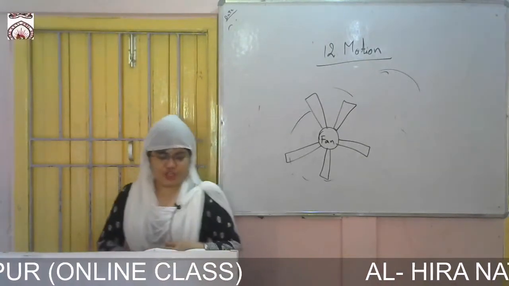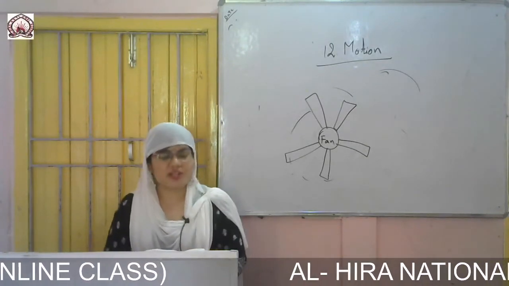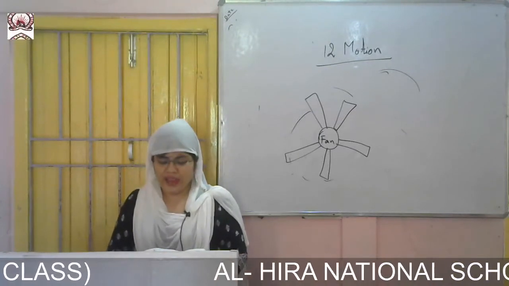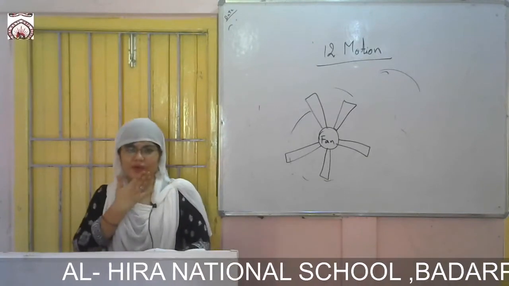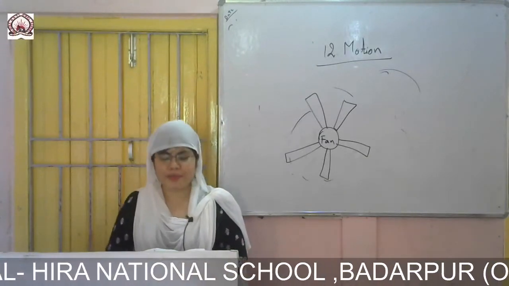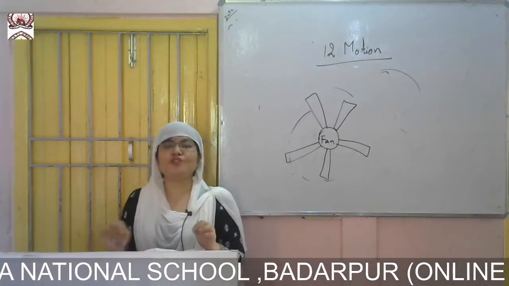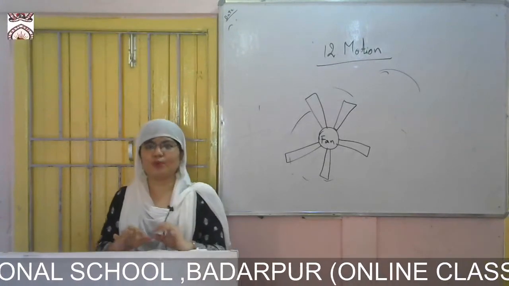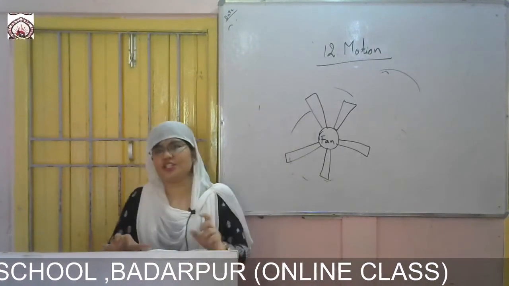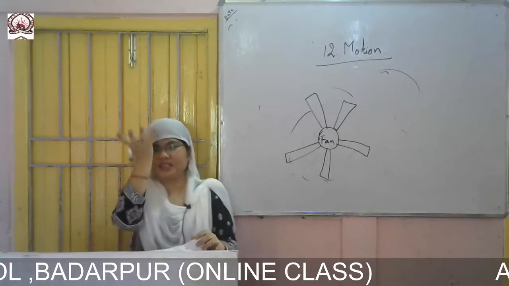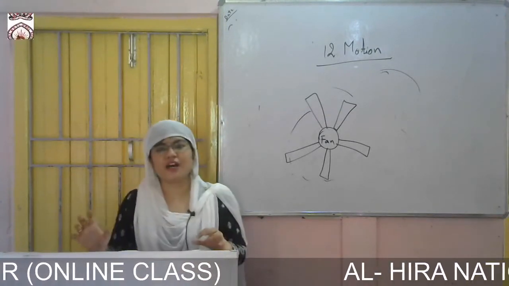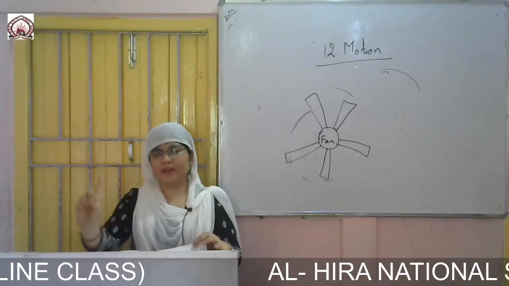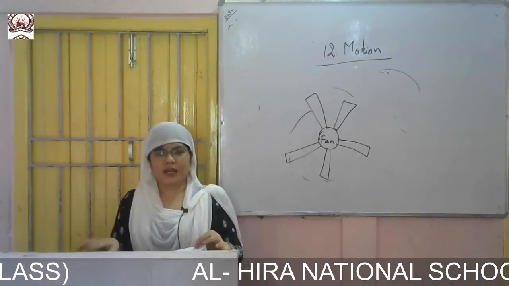Now circular motion. When a body moves around a circular path, the way the earth moves around the sun or the moon moves around the earth. There is a slight difference between rotational motion and circular motion. In rotational motion, the main body remains in a static position and only the other parts move.